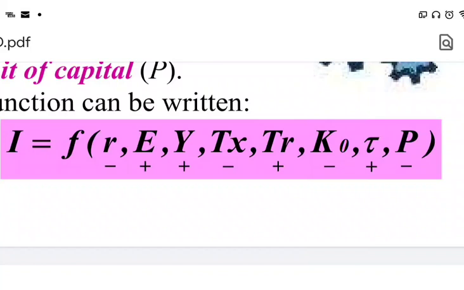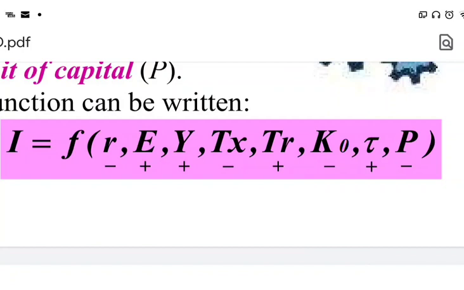Again, the investment is a function of the price of the initial capital required for the investment. If an investment requires a huge capital initially for the establishment of the business, the investment will be low, and a low capital requirement will increase the investment.